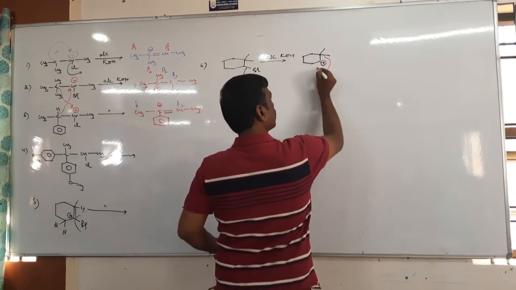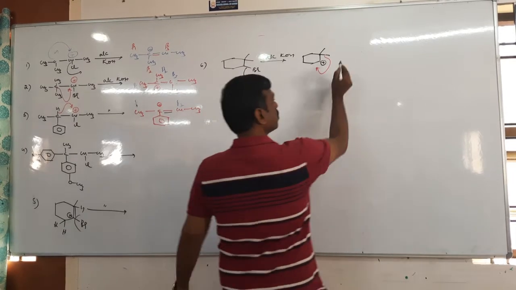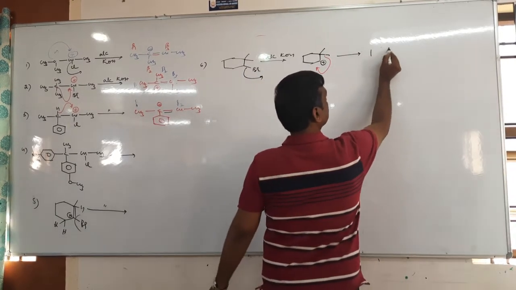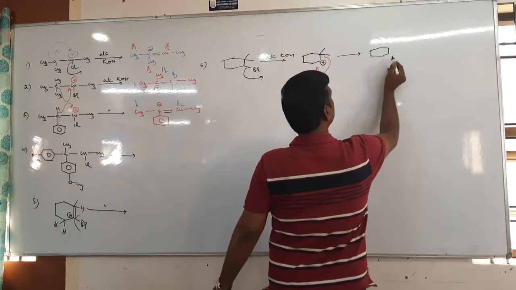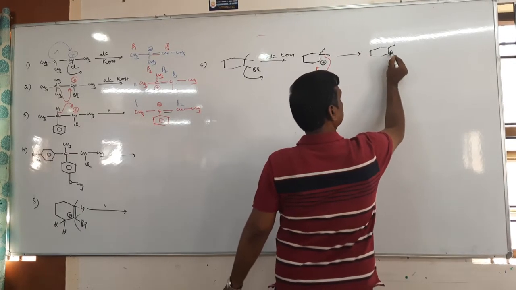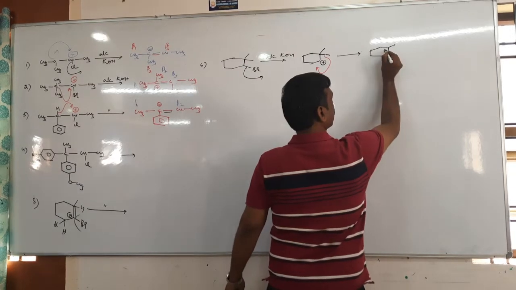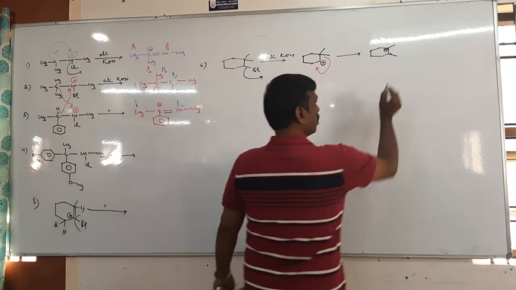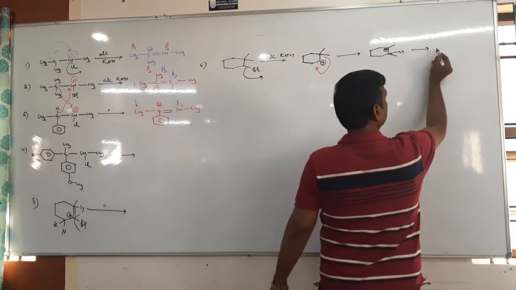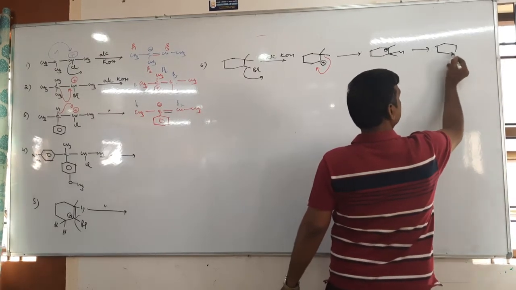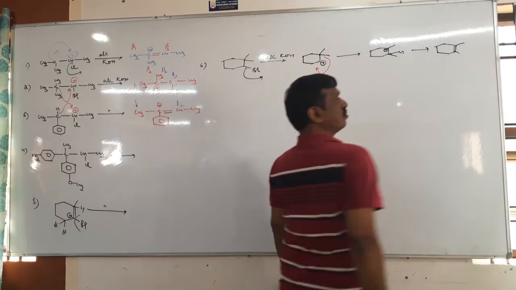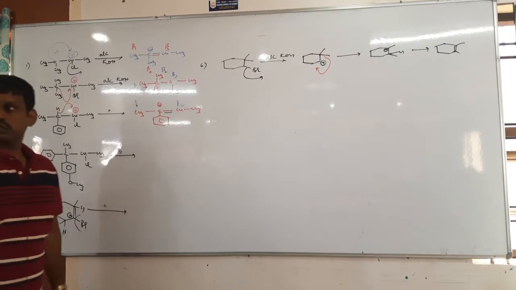Then methyl shift. Tell me. Now this is the carbocation. No, here no. Now this is the carbocation. So here hydrogen is there, no? Remove the beta hydrogen. Then the double bond comes here. Right?